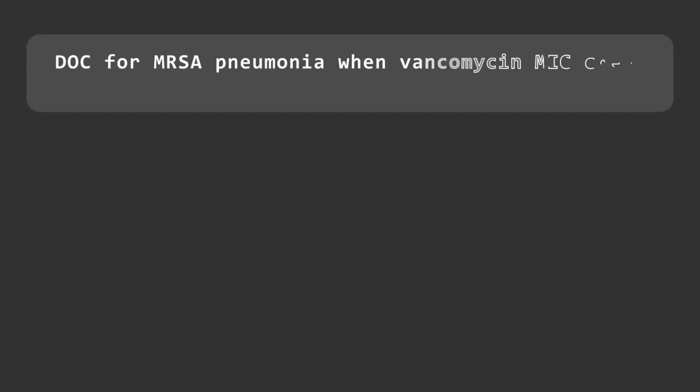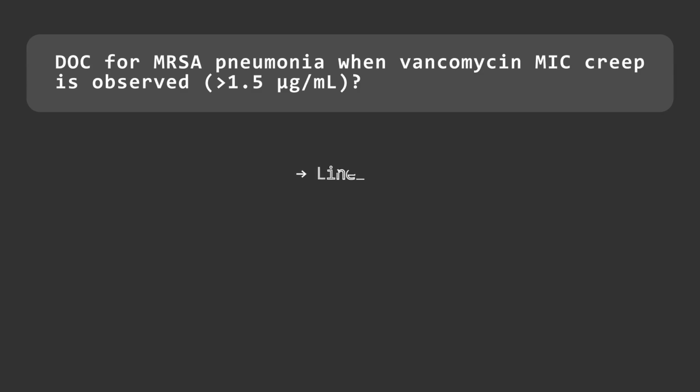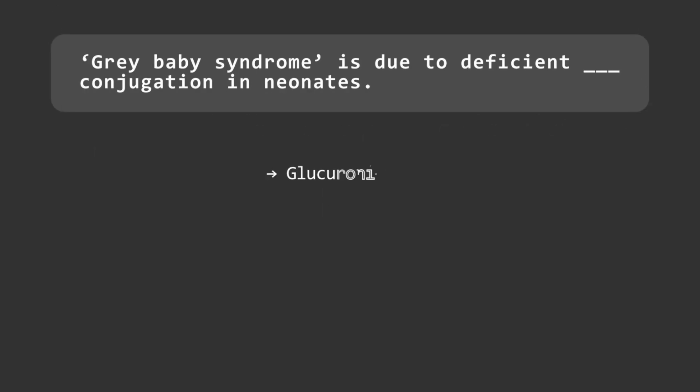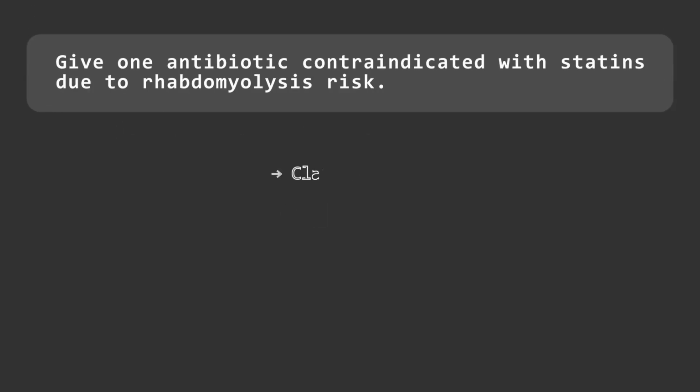DOC for MRSA pneumonia when vancomycin MIC creep is observed, greater than 1.5 micrograms? Linezolid. Gray baby syndrome is due to deficient conjugation in neonates. Which process? Glucuronidation. Give one antibiotic contraindicated with statins due to rhabdomyolysis risk: clarithromycin.